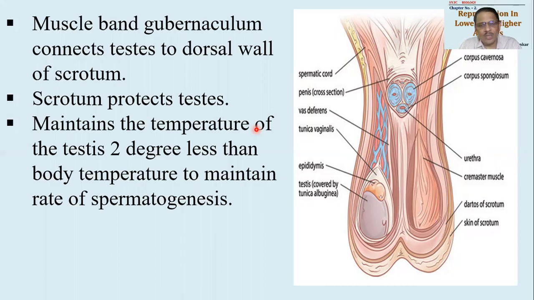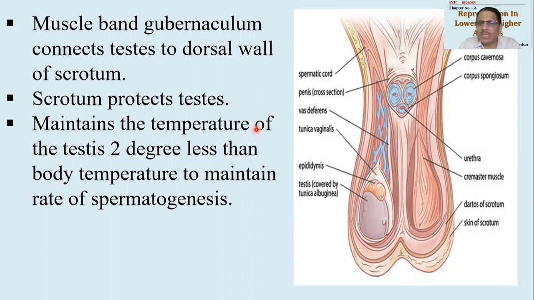If the temperature of the surrounding is more, or if excessive heat is there in the body, the dartos muscle of the testis will become loosen. ये थोड़े से relax हो जाएंगे, loosen हो जाएंगे, so that the testis will be taken away from the body. And whenever the temperature of the surrounding is less, at that particular time, the dartos muscles will undergo contraction so that the testis will be brought close to the body, as a result of which, what will happen?